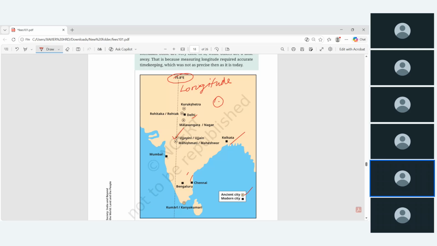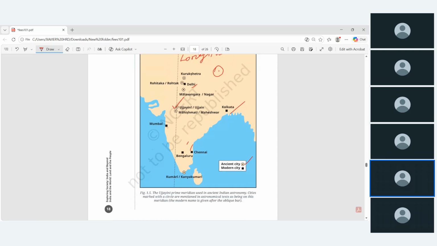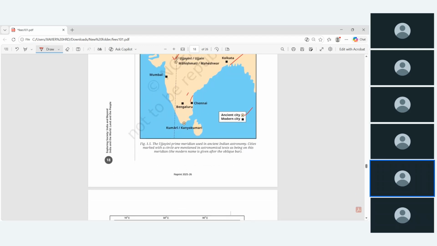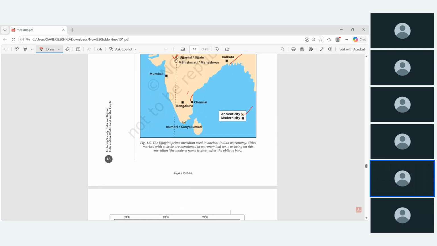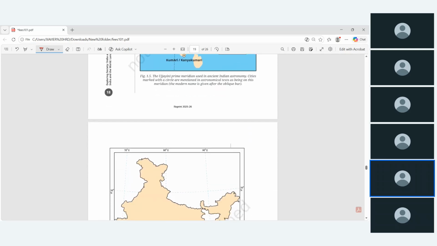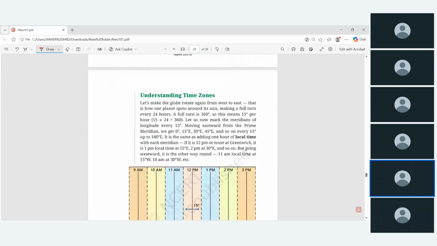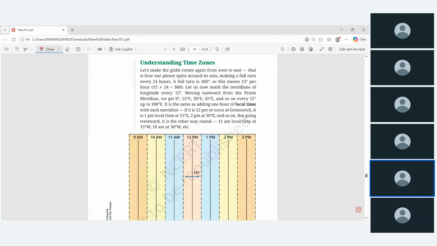Then Ujjain, now it is called Ujjain. Then Mahismati, now it is called Mageshwar. And then Kumari, now it is called Kanyakumari. So the Ujjaini was the prime meridian used in ancient Indian astronomy. Cities marked with a circle are mentioned in the astronomical text, which was taken from the previous text. So now another concept: understanding the time zone.